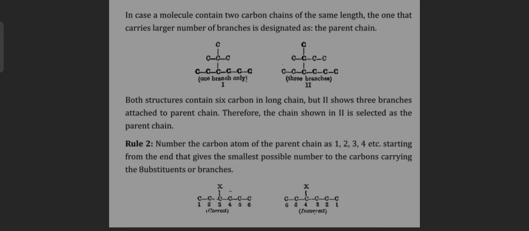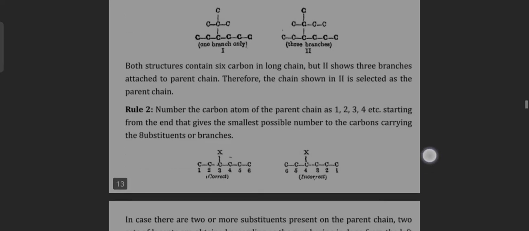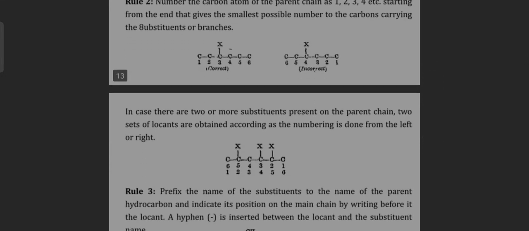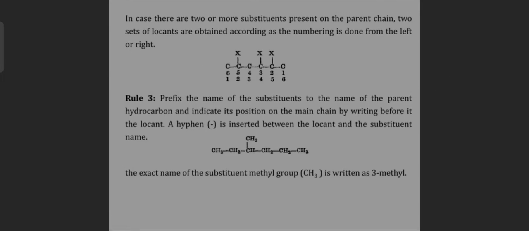Rule 2. Number the carbon atoms of the parent chain as 1, 2, 3, 4, etc., starting from the end that gives the smallest possible number to the carbons carrying the substituents or branches. In case there are 2 or more substituents present on the parent chain, 2 sets of locants are obtained according to whether the numbering is done from the left or right.